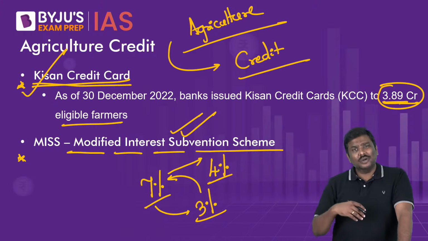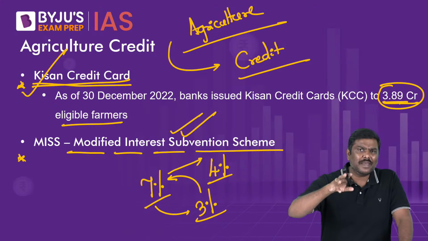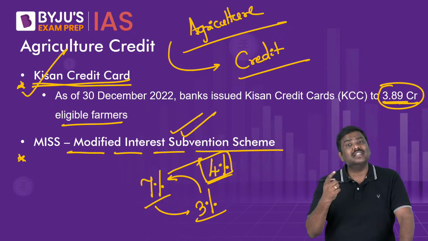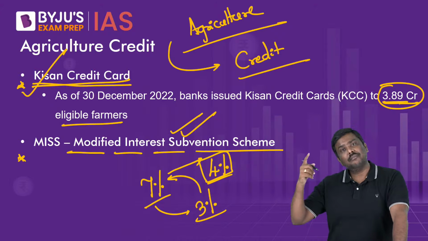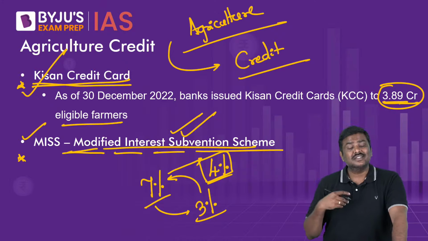Which means you will take a loan, but you will not be paying a 7% rate of interest. You will actually be paying a 4% rate of interest on these loans. 3% will be provided by the government itself. So that is the modified interest subvention scheme.